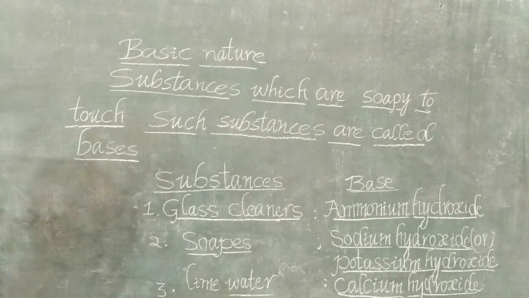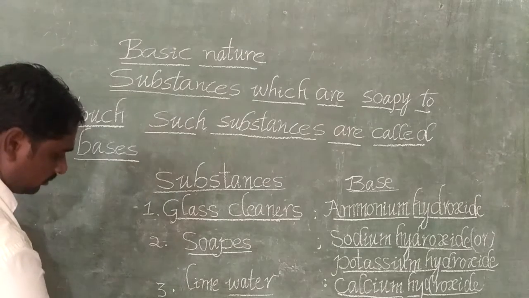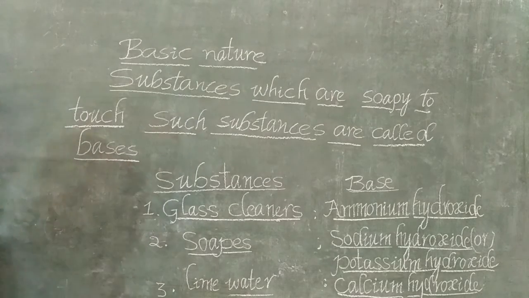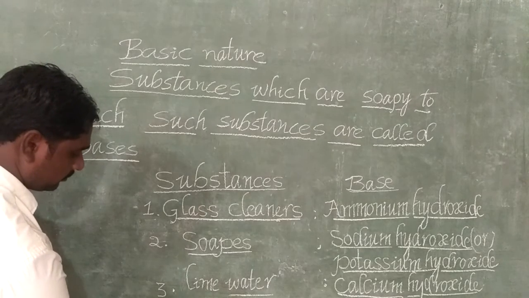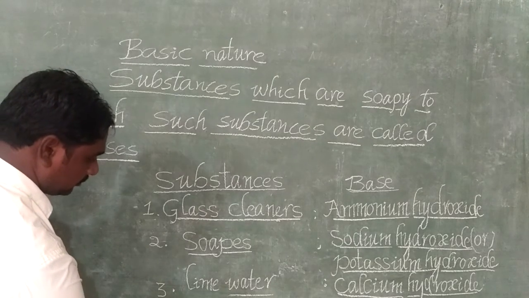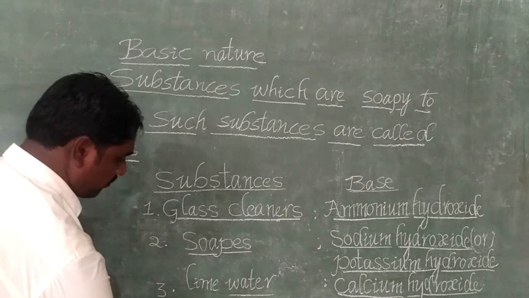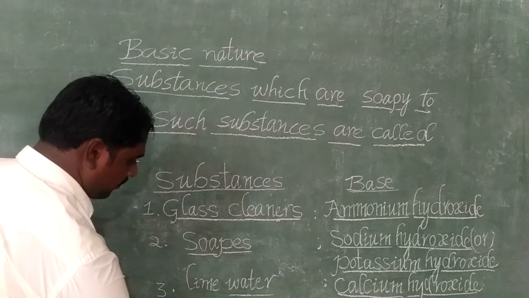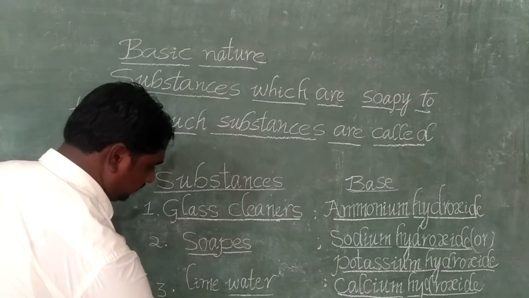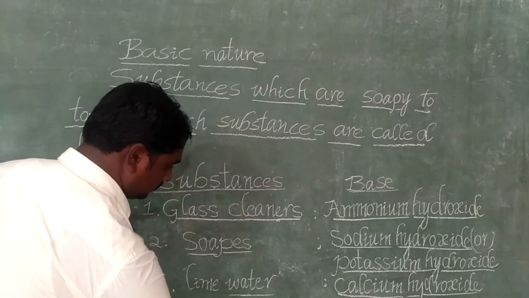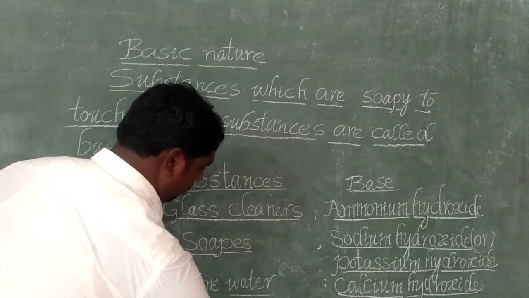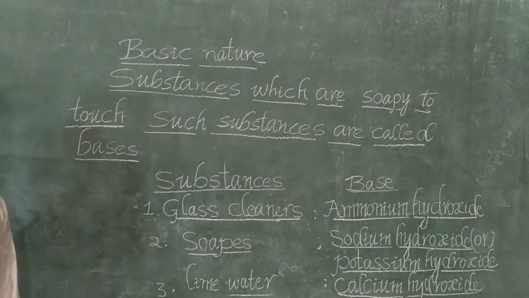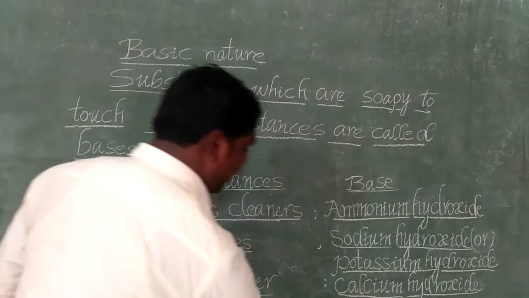And fourth one is milk of magnesium. Milk of magnesium. What is the name of the base present in it?